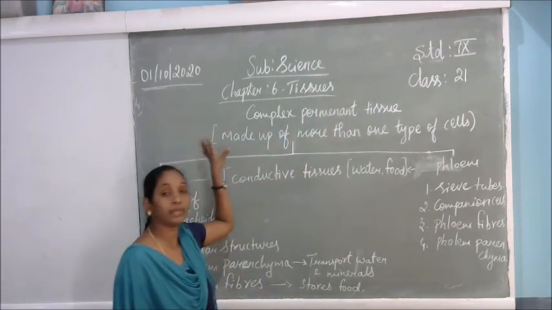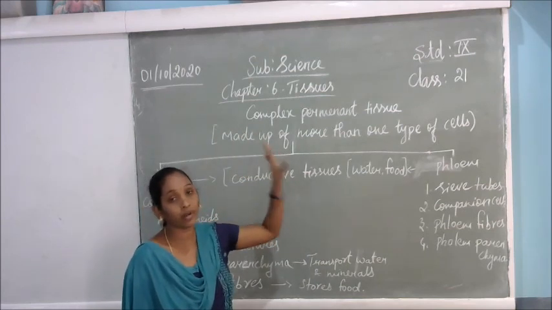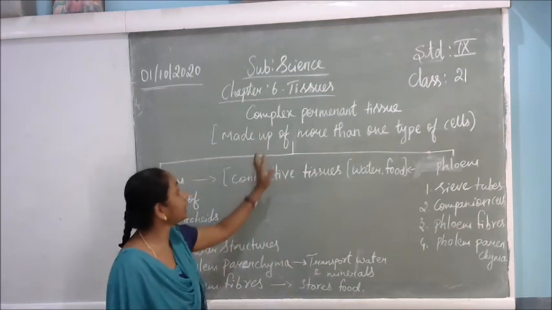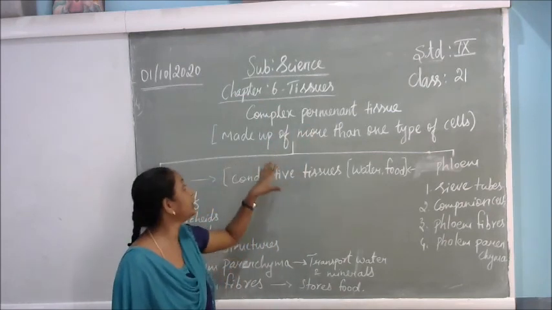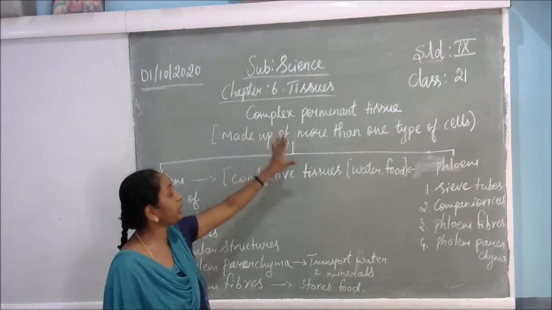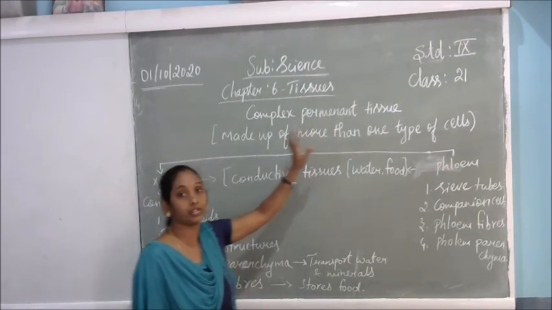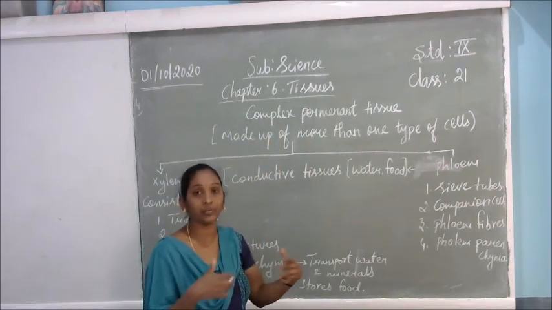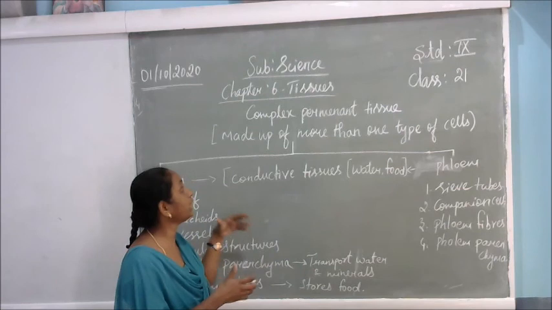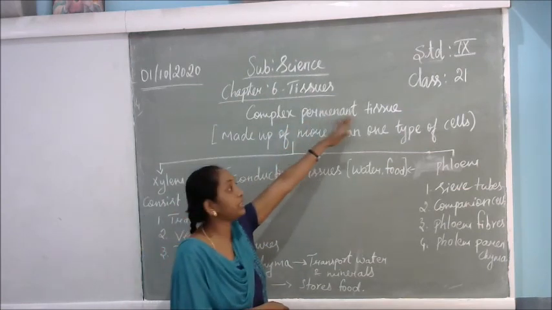Meristematic tissue is made up of a single type of cell, that is, one type of cell only. Complex permanent tissues are totally different from the meristematic tissues. Here the complex permanent tissues are made up of more than one type of cell. Complex means something different in that. Different types of cells join together to make the complex permanent tissues.